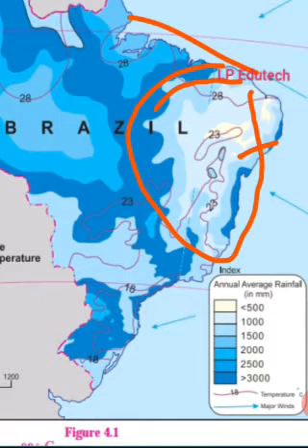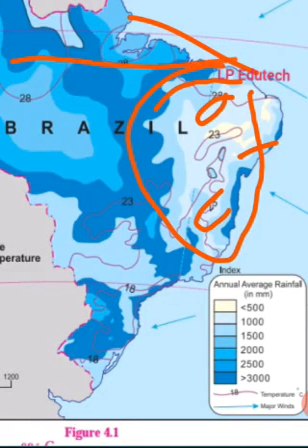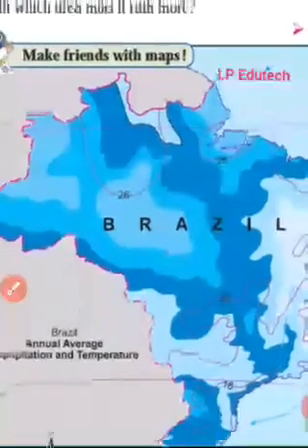it receives only 0 millimeter to 500 millimeter of average annual rainfall, very less. The average annual temperature in this region is between 23 degree Celsius and 28 degree Celsius. In which region do you find a higher temperature? We find higher temperature in the region near the equator, in Brazil.